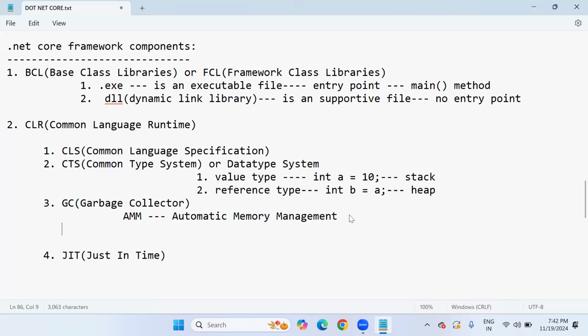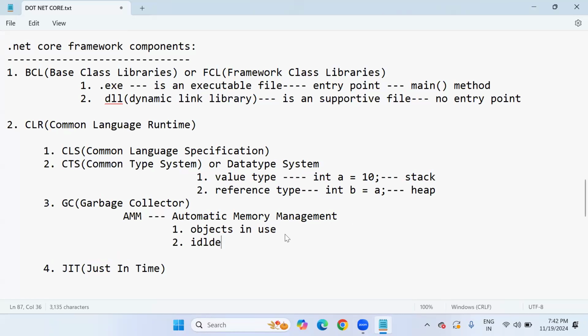Very simple. Automatic memory management means in the development process, programmers usually create so many objects. Okay, those objects can be divided into two categories. One is objects in use. These are useful objects which really help to run our application. Next one is idled objects. Idled objects are also called what? Garbage objects. Garbage means unwanted. Garbage objects. Simple.